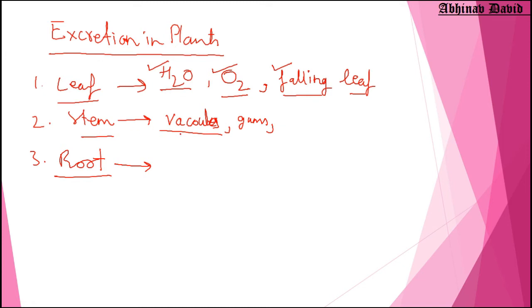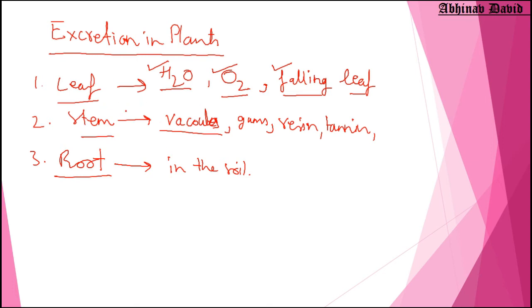So the stem stores many things inside the vacuoles of the cell, and releases gums, resin, tannin, etc. Various substances are excreted by the stem, and there are many substances which are released by the roots in the soil. So roots release substances directly in the soil around them. These are the substances which are excreted by the plants.